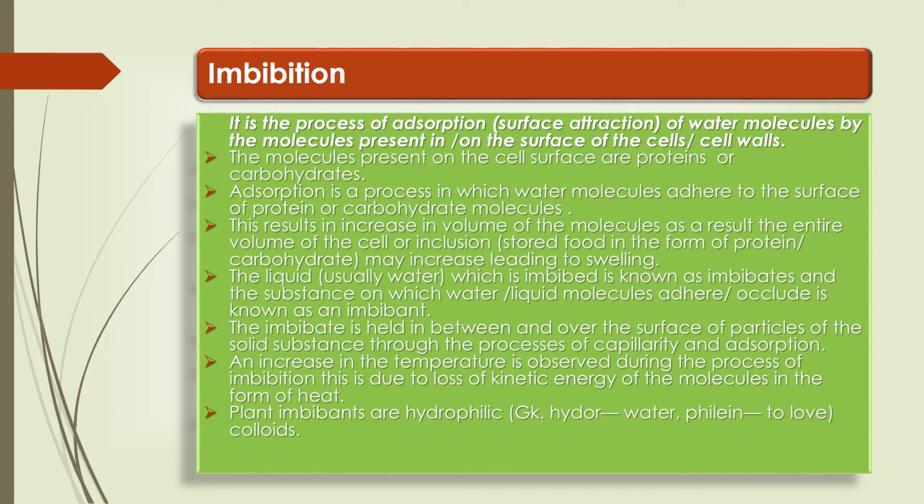The liquid, usually water, which is imbibed is known as imbibate, and the substance on which water or liquid molecules adhere or occlude is known as an imbibant. The imbibate is held in between and over the surface of particles of the solid substance through the processes of capillarity and adsorption. An increase in the temperature is observed during the process of imbibition. This is due to loss of kinetic energy of the molecules in the form of heat. Plant imbibants are hydrophilic, hydro meaning water, phil meaning to love, colloids.